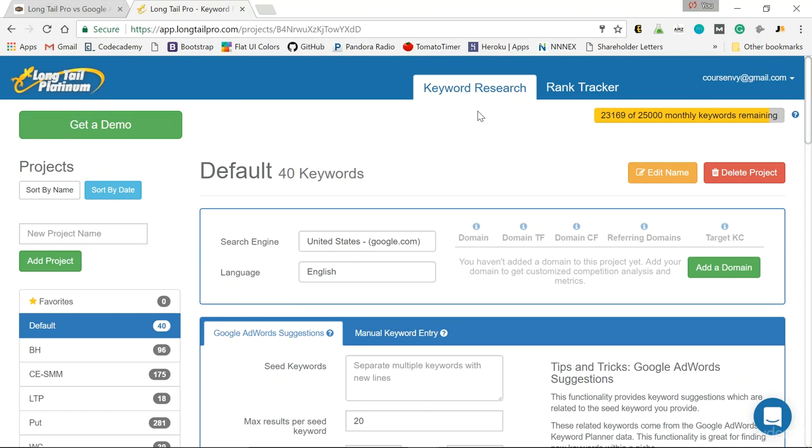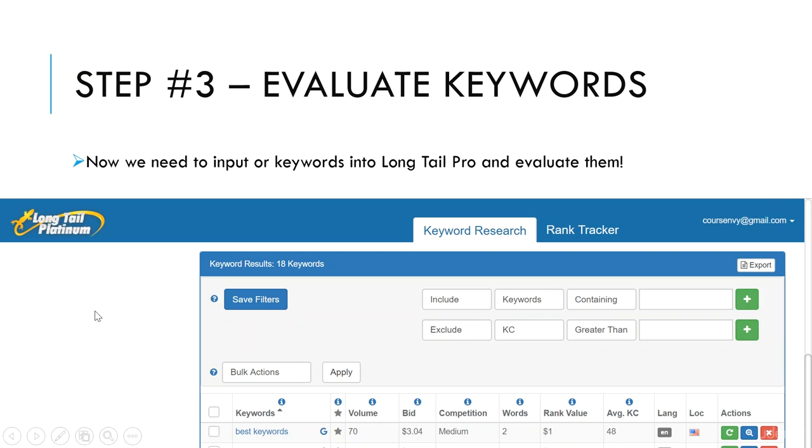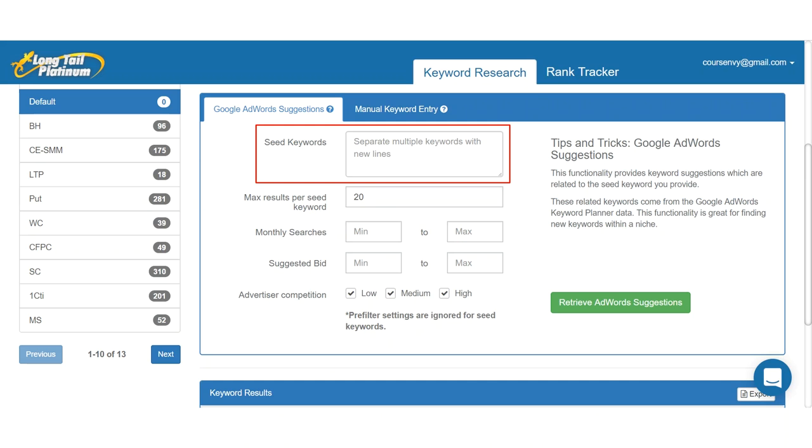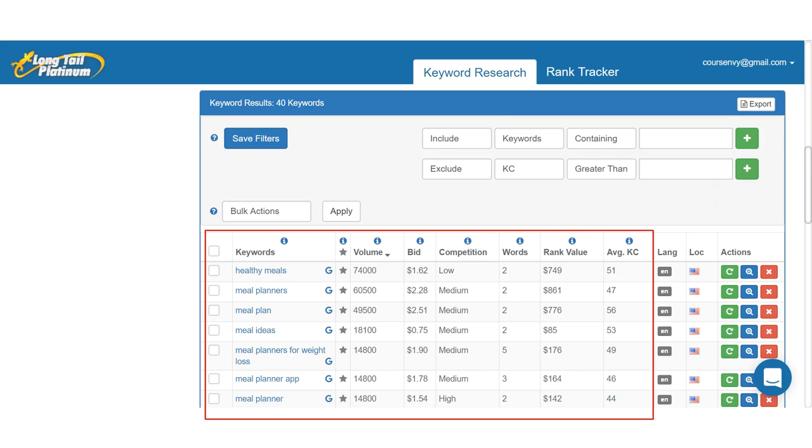Now it's time for step 3. We need to input our keywords into Longtail Pro and evaluate them. So first, input your seed keywords, those keywords we generated in step 2, then click the Retrieve button. Next, just scroll down to see your keyword results. Here you'll see the monthly search volume, the competition, and more metrics.